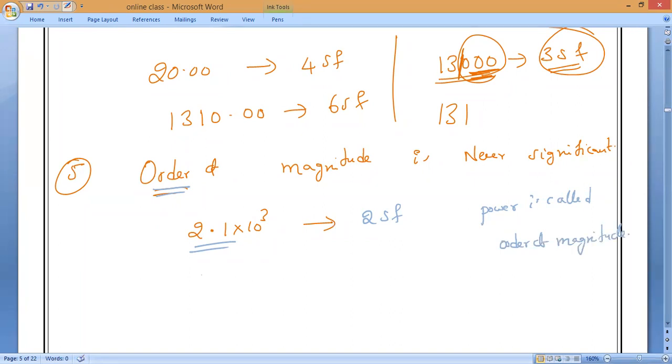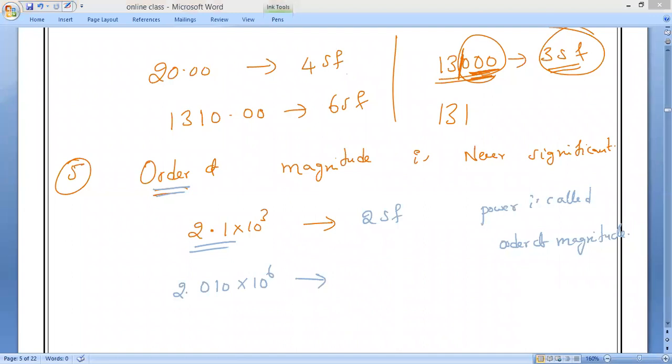Next, 2.010 into 10 power 6. Remember all the rules and tell me, 2.010, how many significant figures? 4 significant figures.